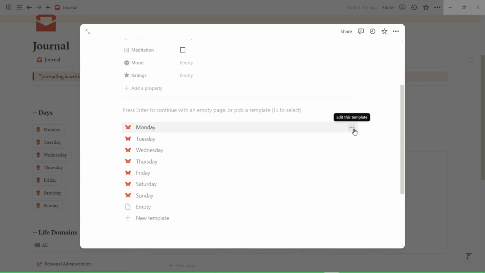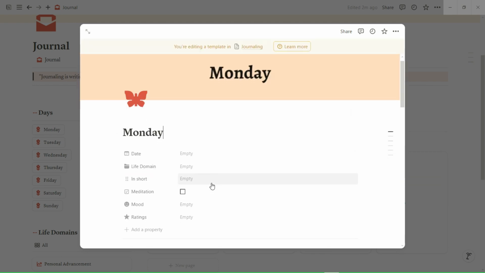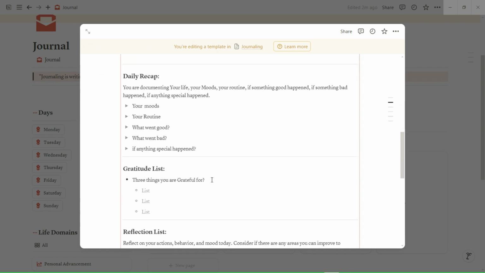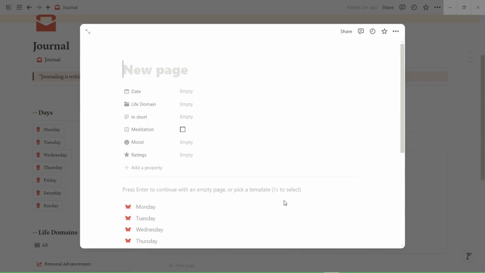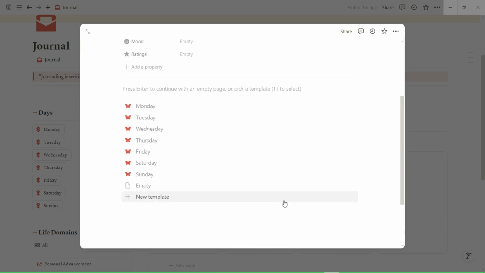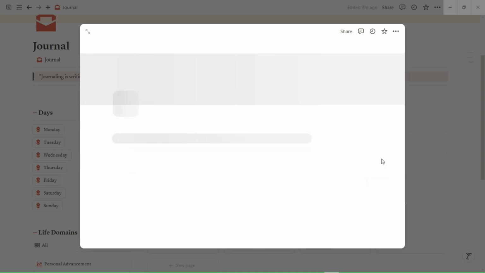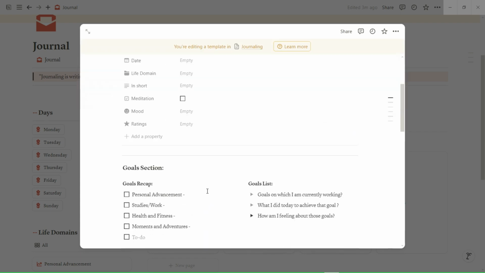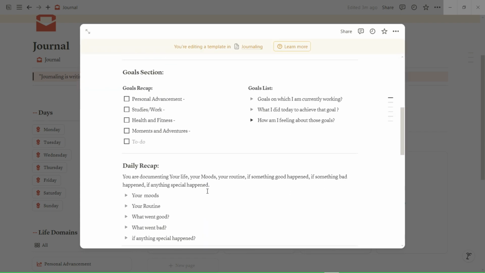For example, if you want to change the layout for Monday, go to Monday and click on edit, then you will be opened with this page. Whatever changes you make in this page, those changes will be applied to all the Mondays. Similarly, if you want to change the layout of any other page, for example for Saturday, you can just repeat the same process. Go to edit and then change the layout as per your requirement or preferences.